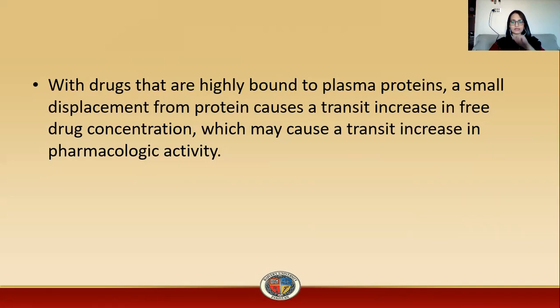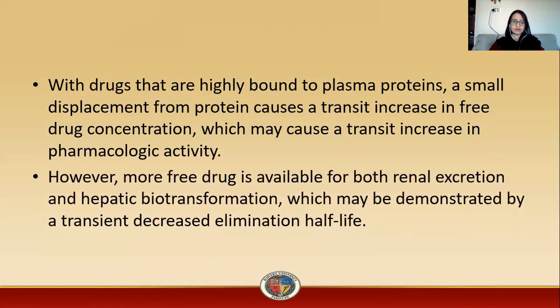This is the case explained in this slide. However, more free drug is available for both renal excretion and hepatic biotransformation, which may be demonstrated by a transient decrease in elimination half-life. So the elimination half-life will also be decreased.